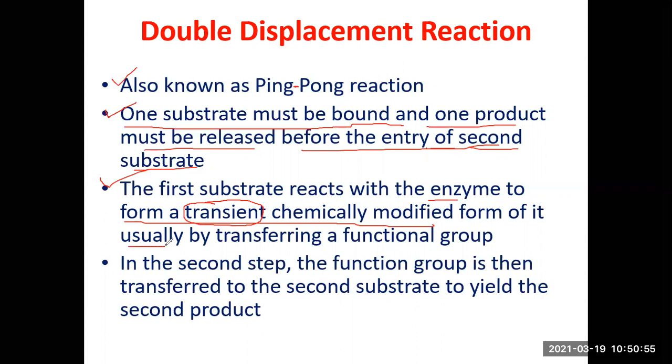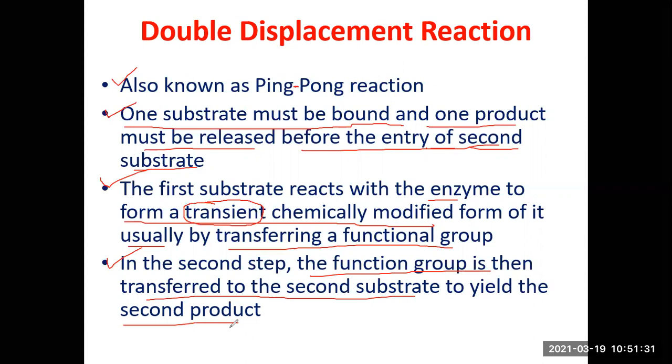And how does it do it? Chemical modification, as I said, by transferring a functional group. So a functional group from substrate 1 will be transferred to the enzyme. A product will be formed which will be liberated. The enzyme gets chemically modified temporarily, and then the entry of the second substrate takes place. In the subsequent step, the functional group from the enzyme is transferred to the second substrate, which has now gained entry at the active site, to yield the second product, and the enzyme is recovered. The enzyme's original status is restored.